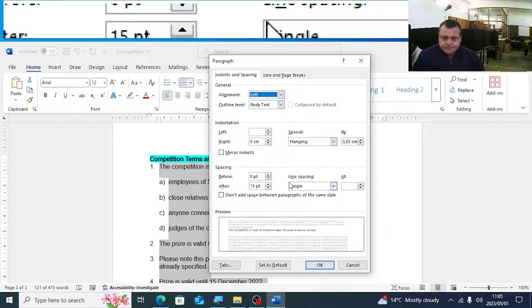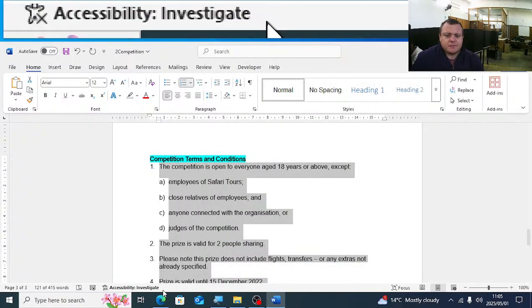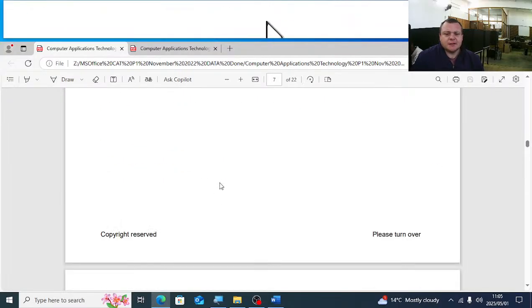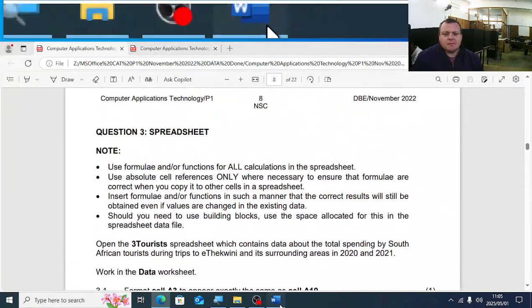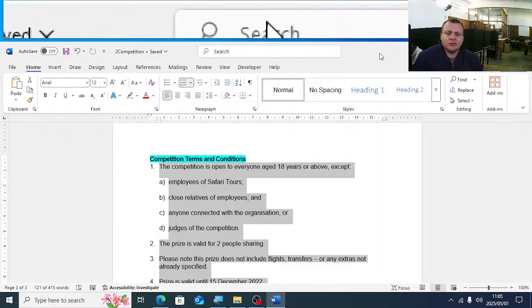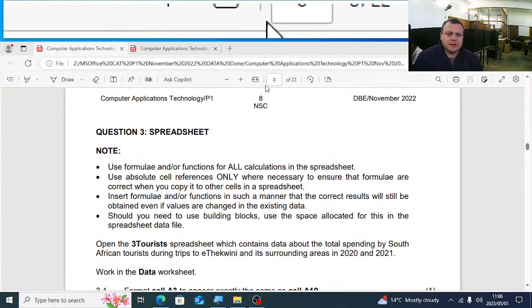Right, 15 PT after. Next question, save and close, question 3. Just quickly on question 3, I want to mention something before we start here.